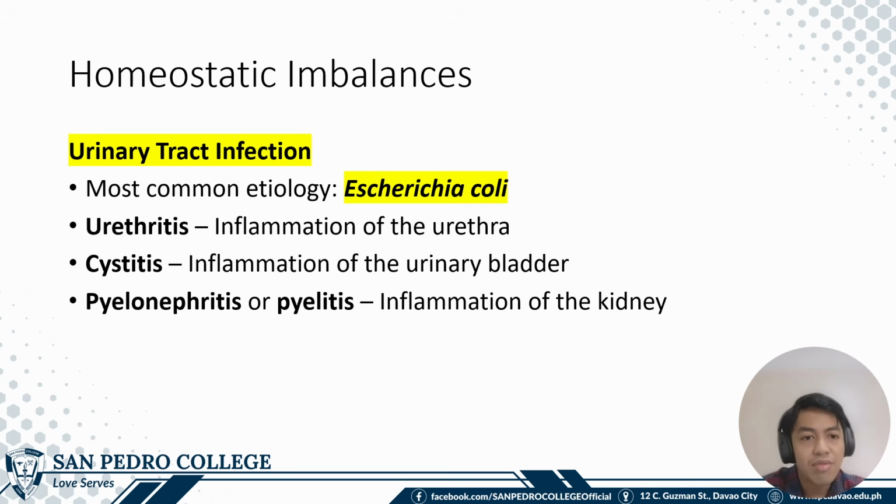UTI or urinary tract infection. The most common cause of UTI is Escherichia coli, a gram-negative bacteria. If the UTI involves the inflammation of the urethra, that is urethritis. If it involves the inflammation of the urinary bladder, that is cystitis. If the inflamed organ is the kidney, that is pyelonephritis or pyelitis. So, depende yan siya sa organ of the urinary system that is involved. However, all of these are still called urinary tract infection.